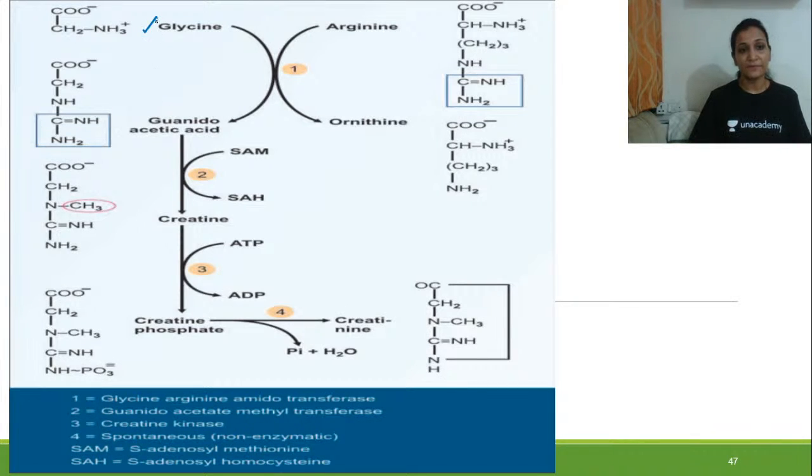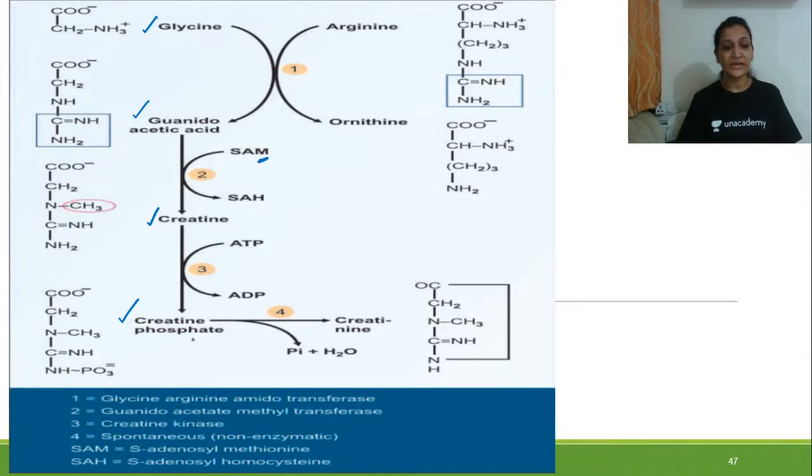See, glycine will lead to formation of guanidoacetic acid, and in guanidoacetic acid there will be a transfer of a methyl group, and when the methyl group is transferred, creatine is formed. With the help of energy expenditure it will take up one phosphate group and get converted into creatine phosphate, and with the loss of inorganic phosphate, what will be formed? Creatinine will be formed. This is how the process of formation of creatinine occurs.